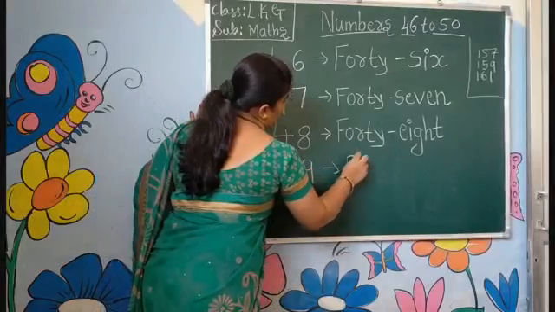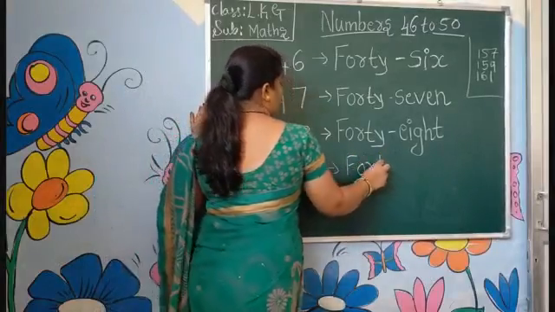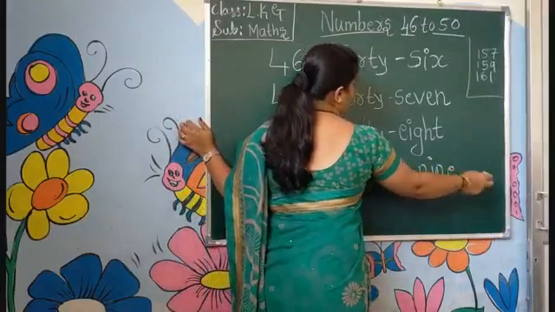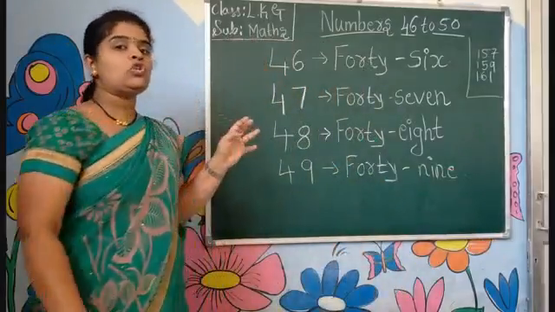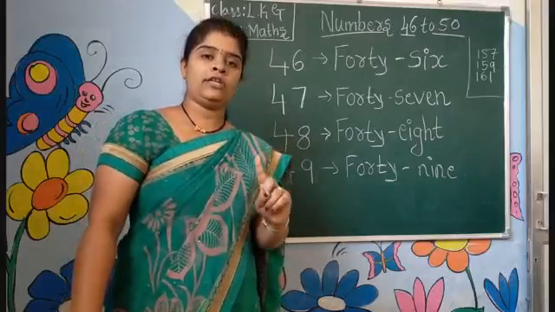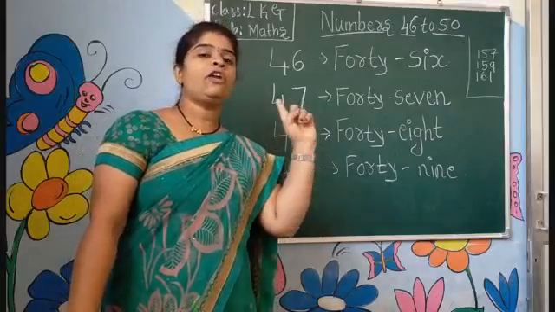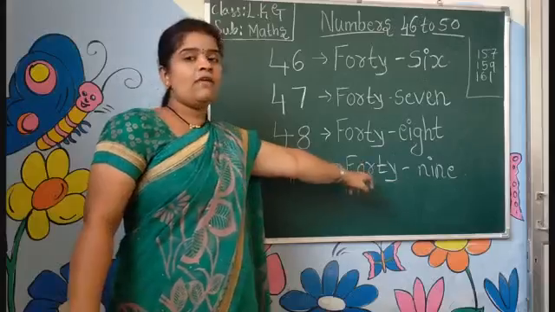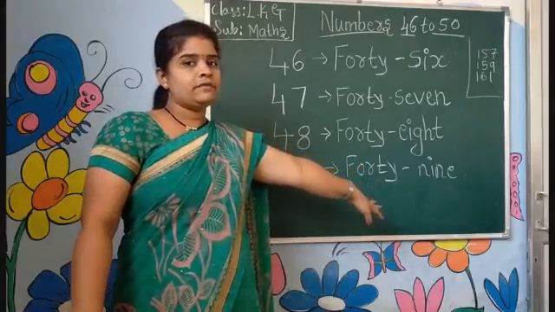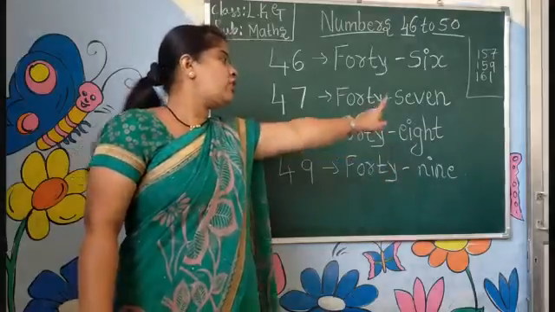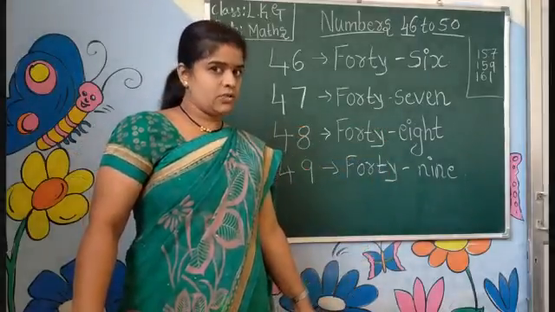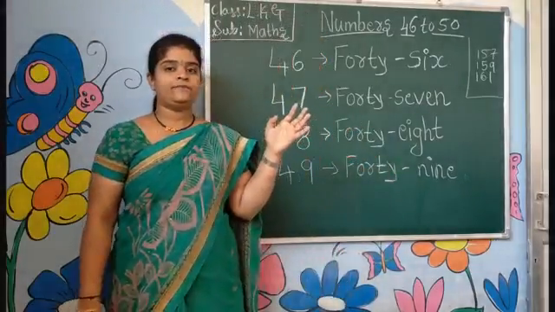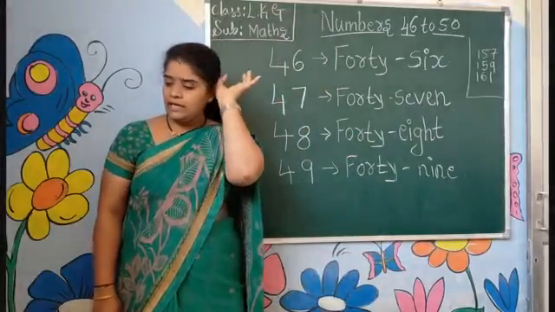The number name of 49 is F-O-R-T-Y-N-I-N-E. 49. I already told you, children, if you know the number name of 40, you can easily write 41 to 49. Yes. We can easily write 41 to 49 now. As we know the 40 spelling, and we also know the 1 to 9 spellings, that's why we have written 41 to 49 easily. Okay?